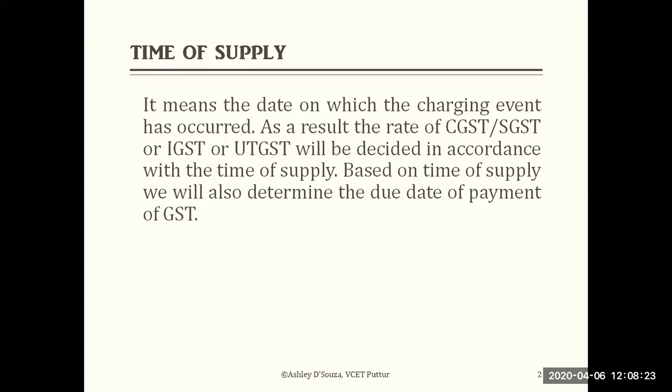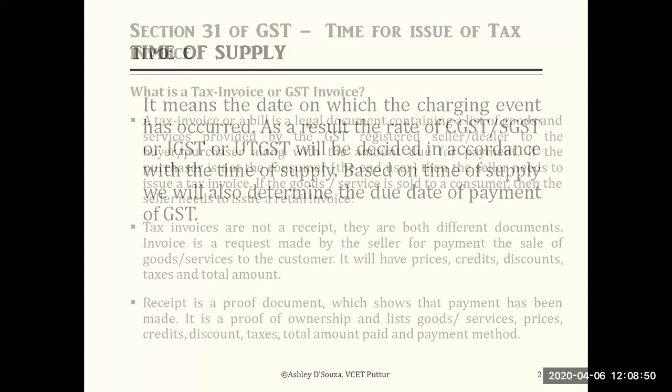We have to compare all these dates and say which date I need to consider. That means I am finding out the time of supply. There are two or three dates in a particular transaction between the seller or supplier and the recipient. So which date does the supplier have to consider, the date of the event or the date of occurrence, for GST purposes? This is what we are going to learn in the time of supply.